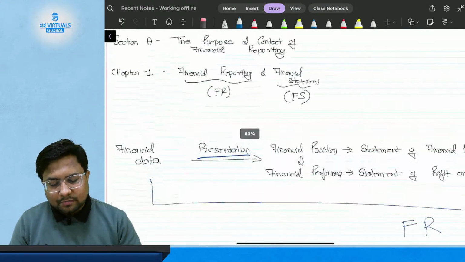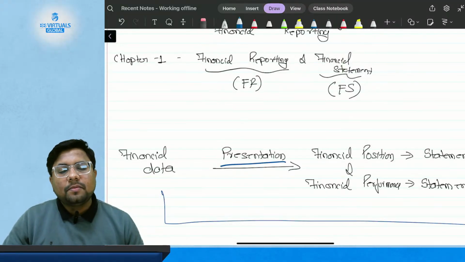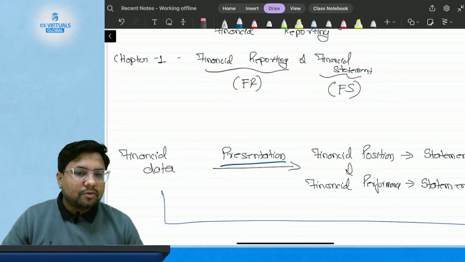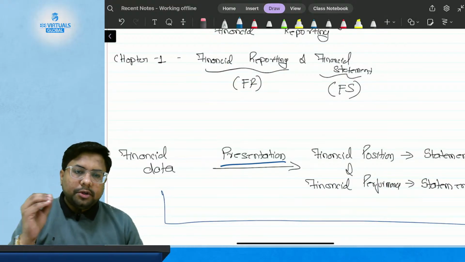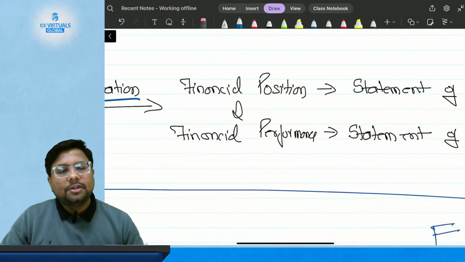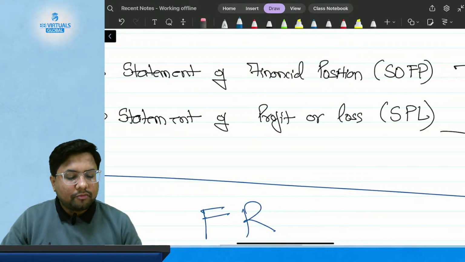So what does financial reporting mean? It means to present your financial data in the form of financial statements that ultimately are going to be used by the users of financial statements. Now we will decode every term. What is financial data? What is financial position? What is financial performance? What is the statement of financial position? What is the statement of profit or loss?